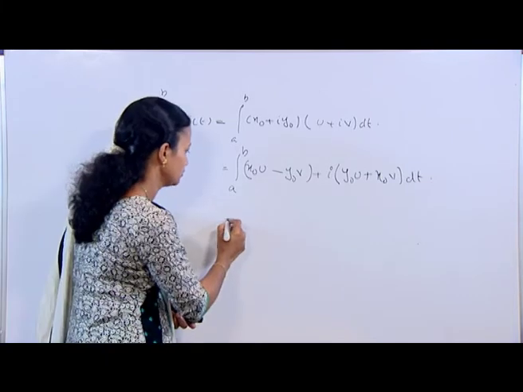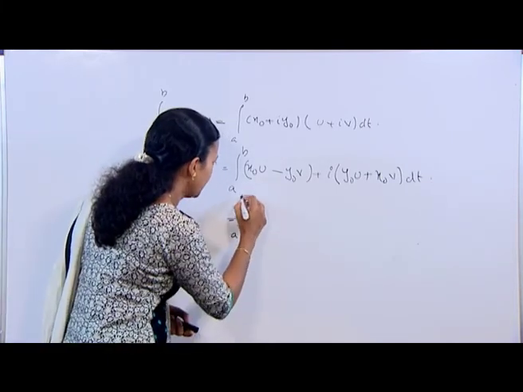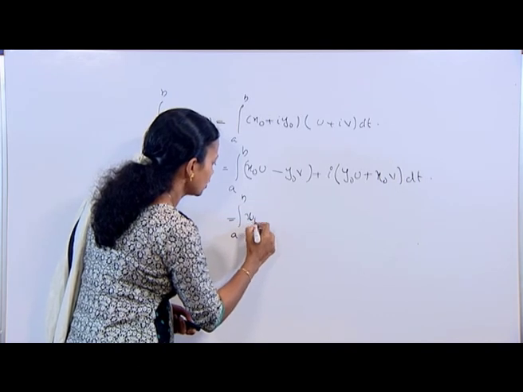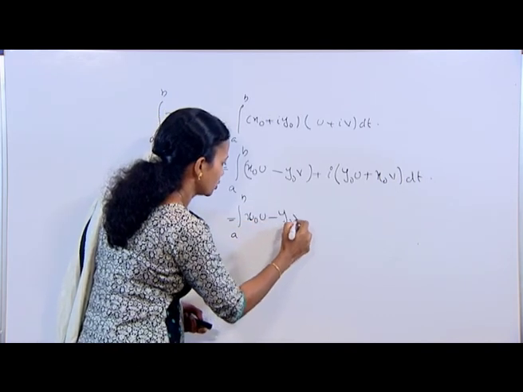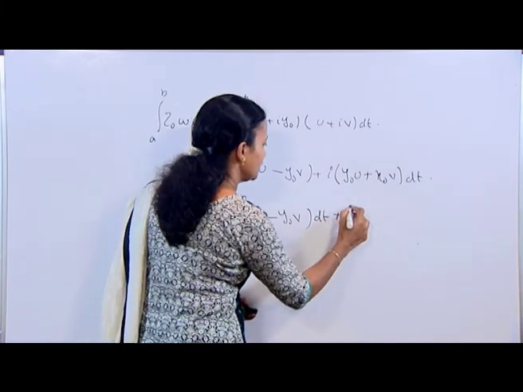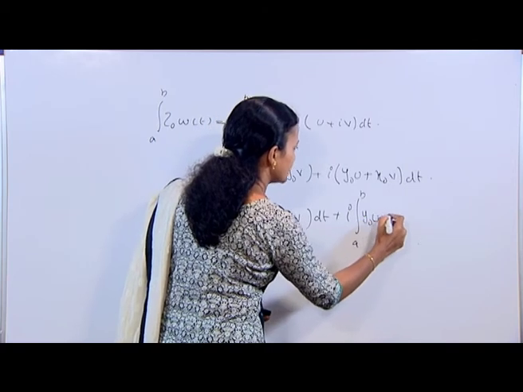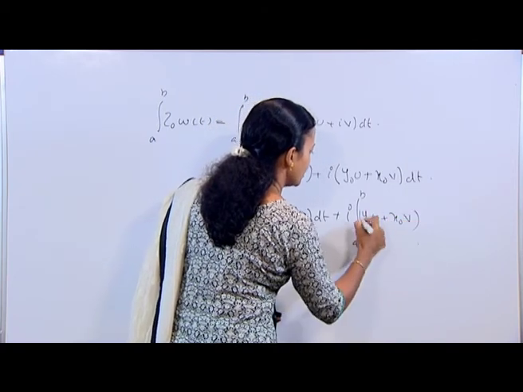This is equal to, now I am going to split, integral a to b of (x_0 u − y_0 v) dt plus i times integral a to b of (y_0 u + x_0 v) dt.